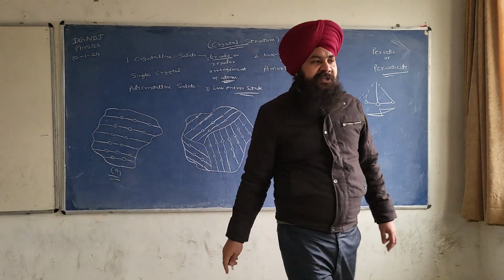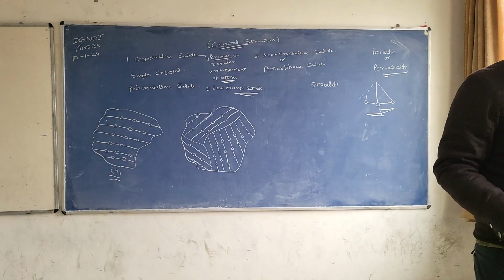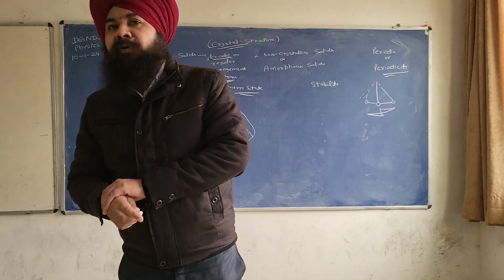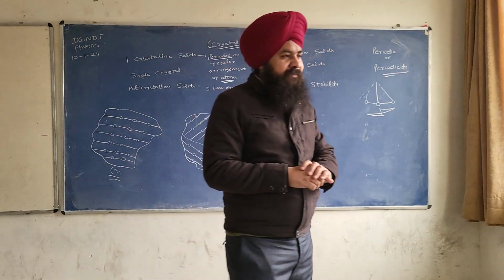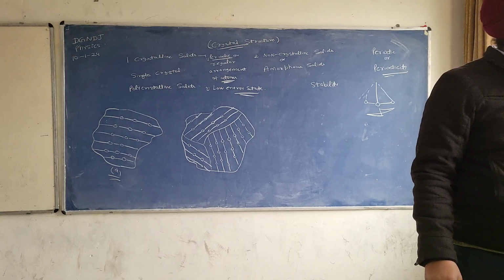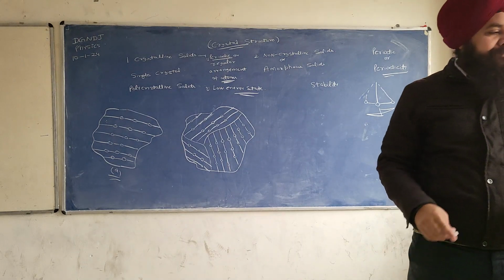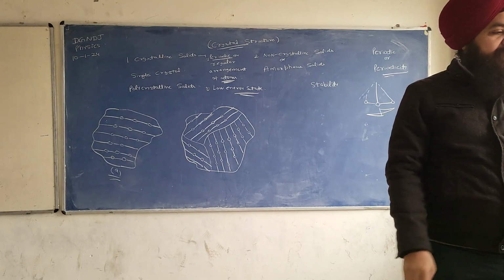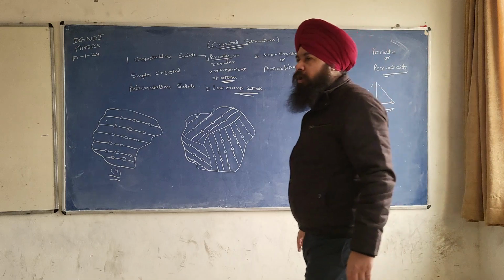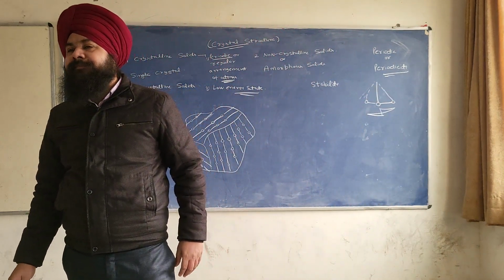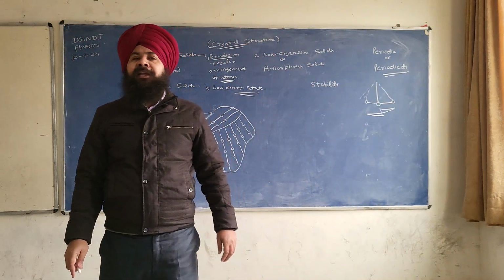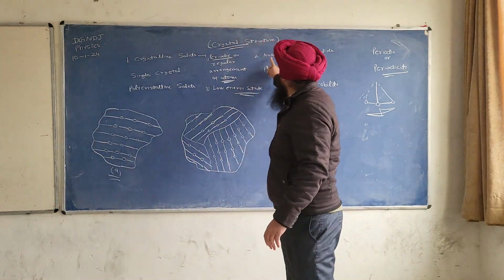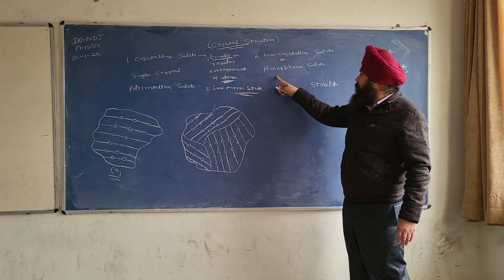Now let us write these two points. Point number 1: solids may be broadly classified into crystalline or non-crystalline solids. Write in brackets: amorphous solids.